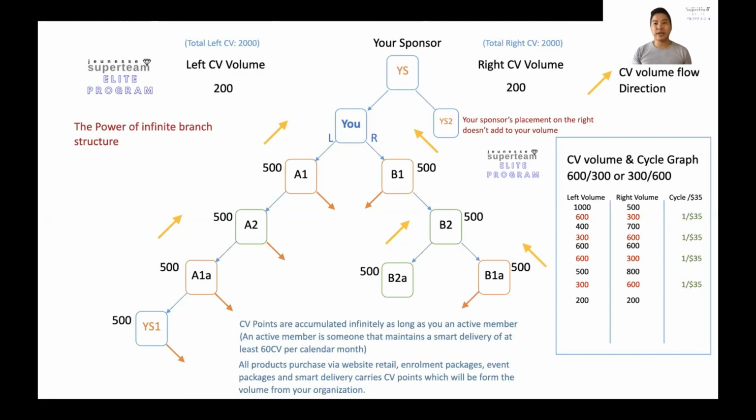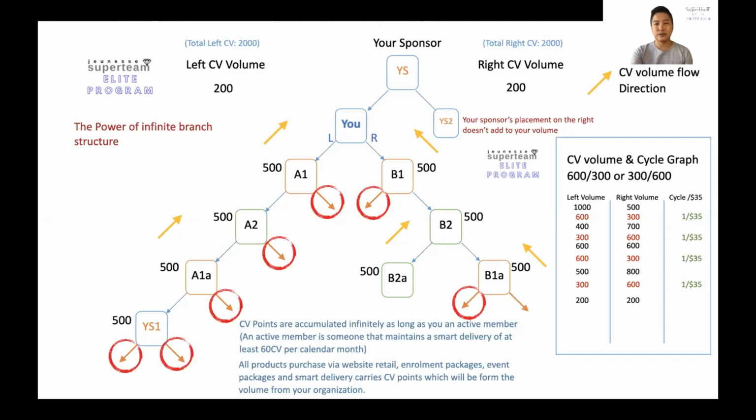This is something that you add on to your overall volume, and you can see that all this is the most powerful aspect of the business, and from there you add on and add on. It's amazing that with this business structure you'll be able to build to so many countries in a very short period of time, because this is very, very powerful, and you can duplicate it very, very fast. So this is the part where you see the power of infinite branch structure. From there you can spread to a lot of countries, and help impact more people from here onwards.